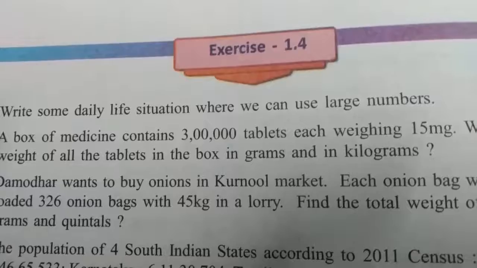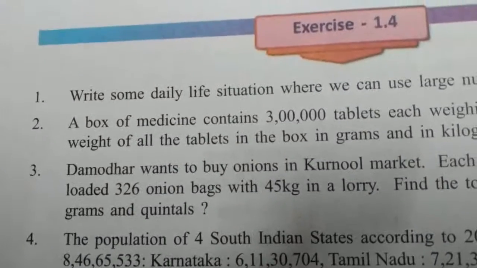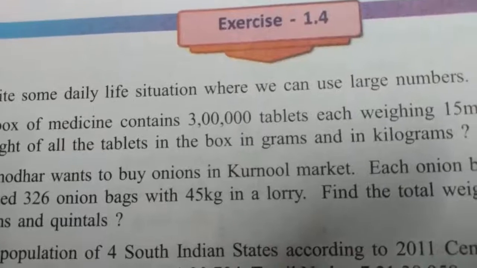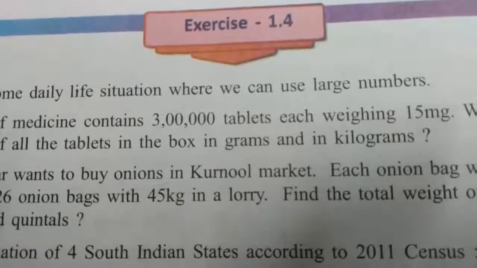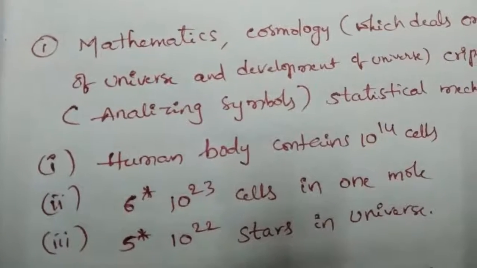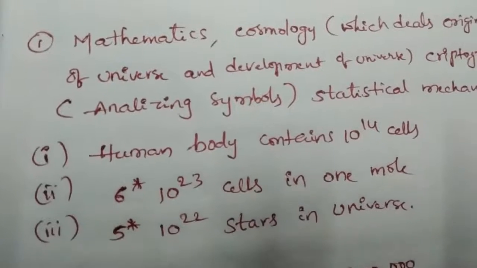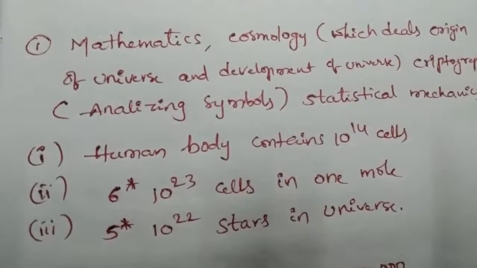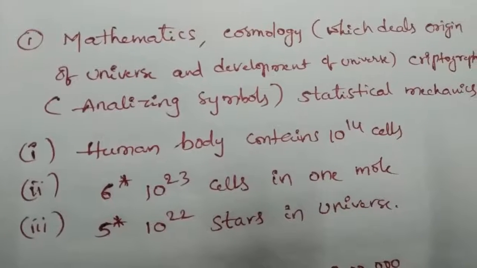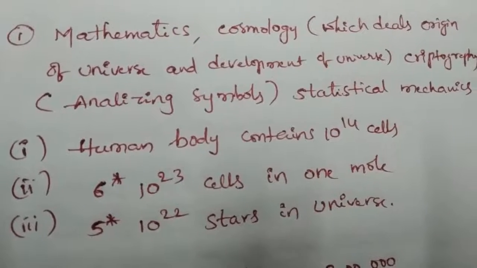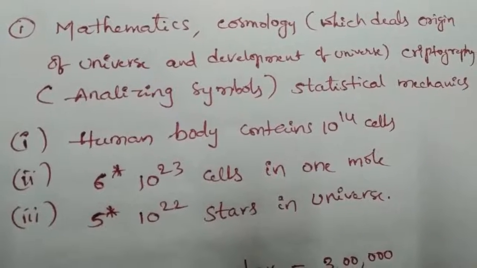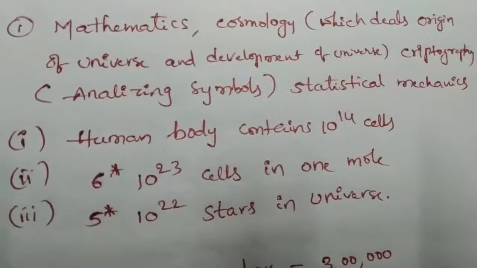Exercise 1.4. Number 1. Write some daily life situations where we can use large numbers. Mathematics, cosmology, which deals with the origin and development of the universe, cryptography, analyzing symbols, statistical mechanics.